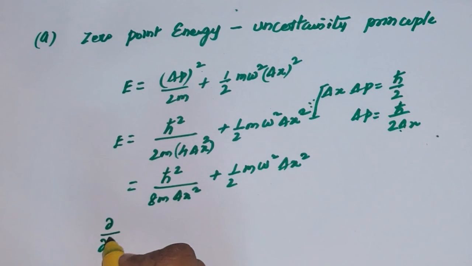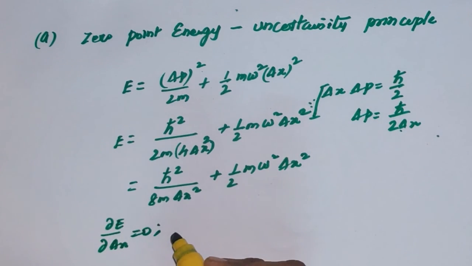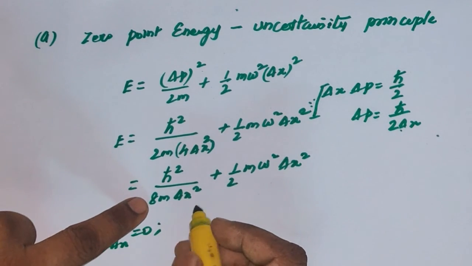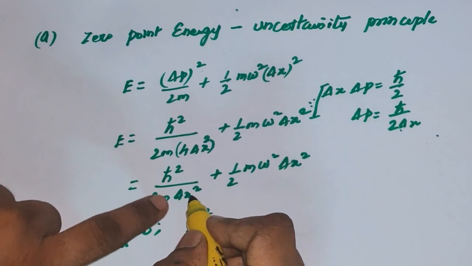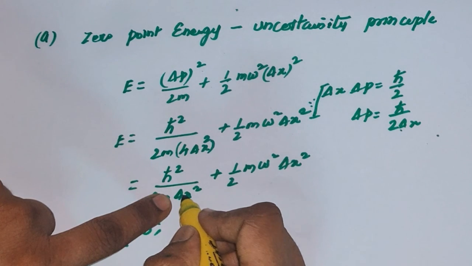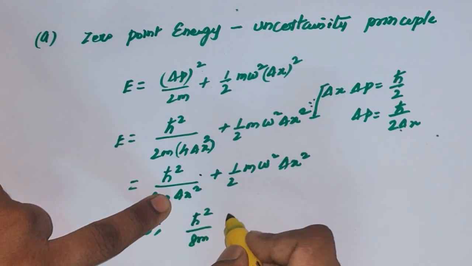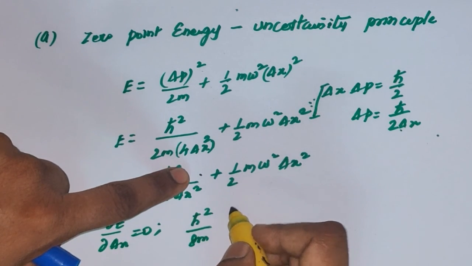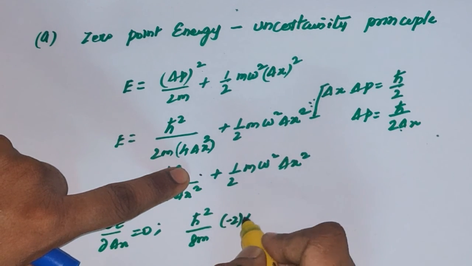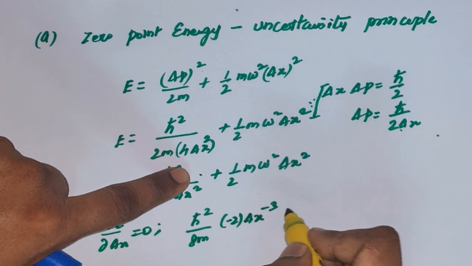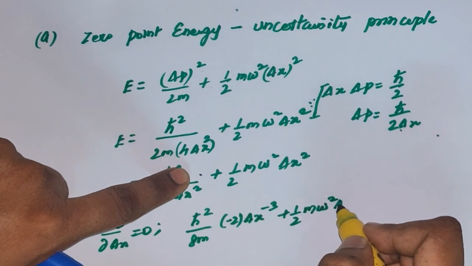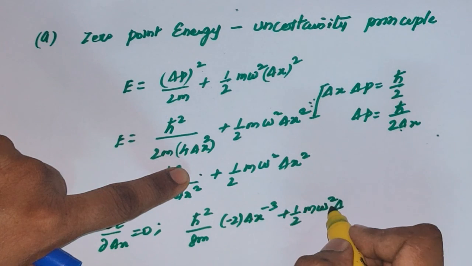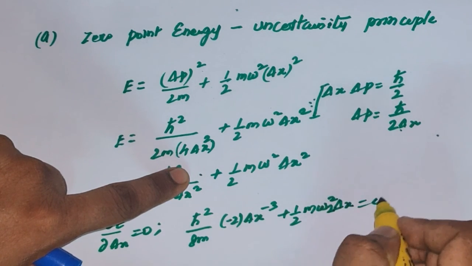If we differentiate this energy with respect to Δx, it has to go to 0 for the minimum energy. We can't differentiate ħ²/8m, as it is a constant. Pushing Δx² from the denominator to the numerator gives Δx to the power minus 2, and differentiating gives minus 2 Δx to the power minus 3, plus 1/2 m ω² times 2Δx, equal to 0.